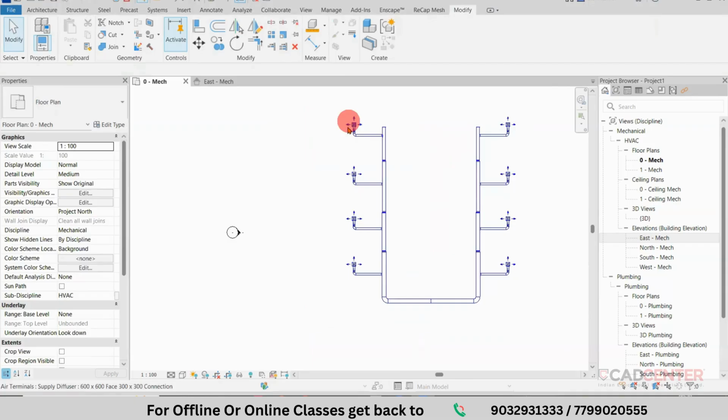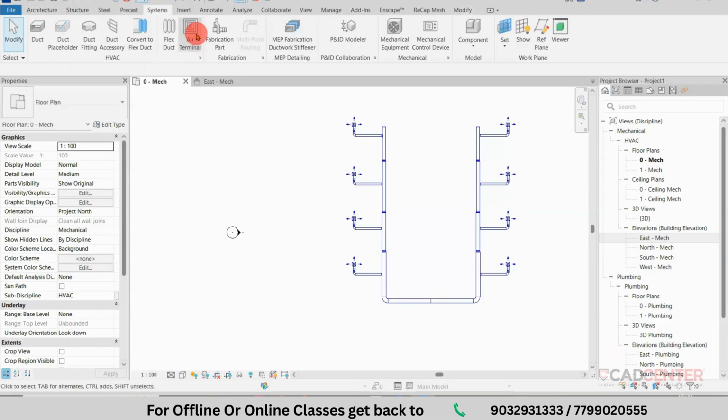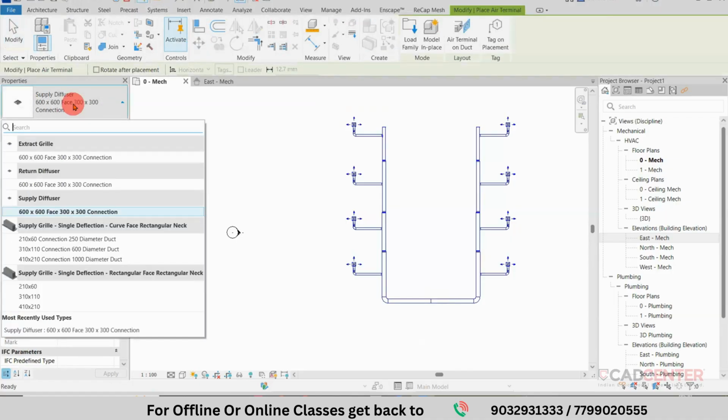If my building rooms are available in these areas, I am creating the duct system up to this point only. With the same method, we have to start the return air. Every room has a supply and also a return air. Follow the command: we will use the system command and go back to the air terminal. We have selected the supply diffuser.